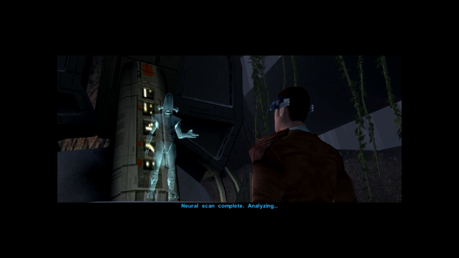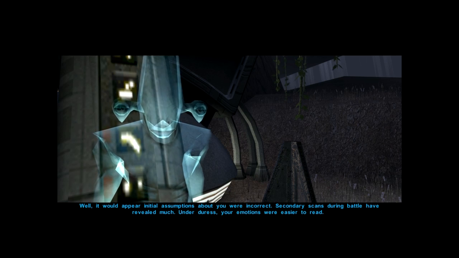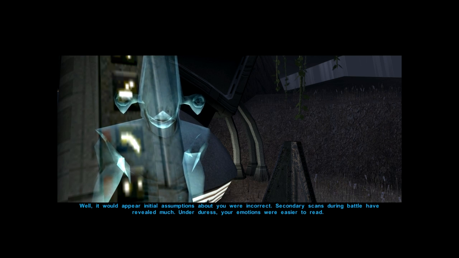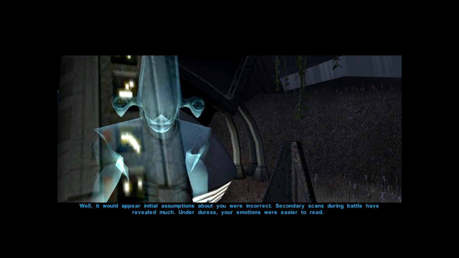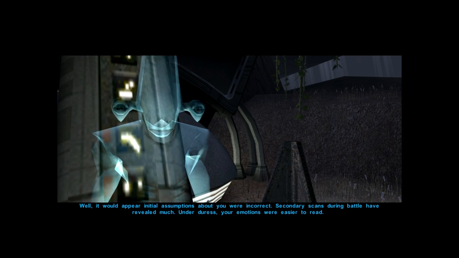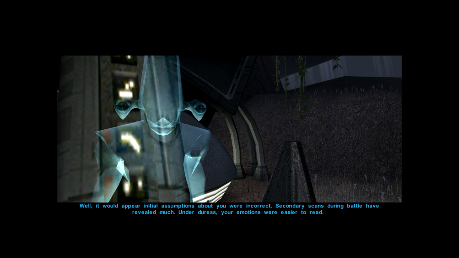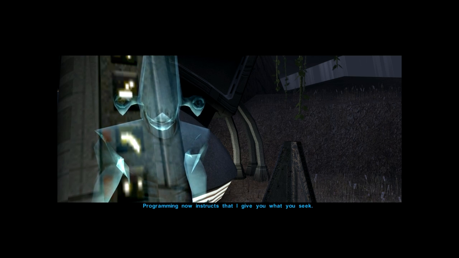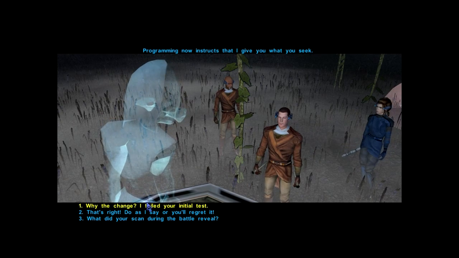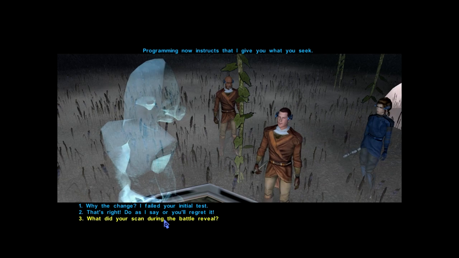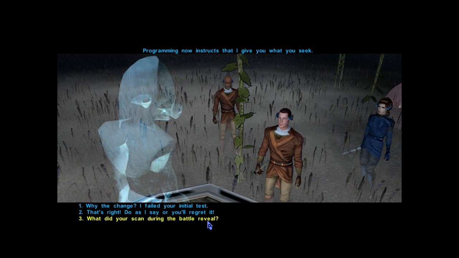Neural scan complete. Analyzing. Well, it would appear initial assumptions about you were incorrect. Secondary scans during battle have revealed much. Under duress, your emotions were easier to read. Programming now instructs that I give you what you seek. Good! Out of interest, what did you scan during the battle?